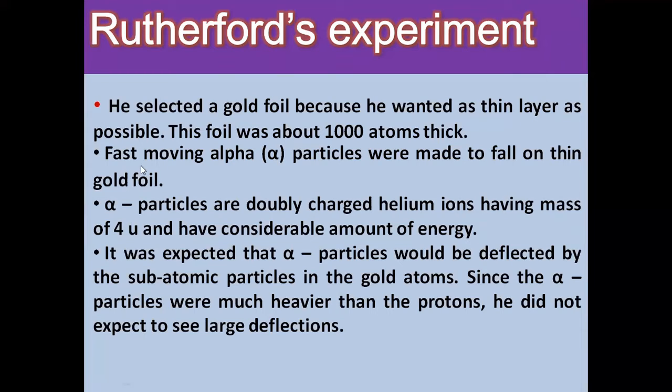What did he do after that? Fast moving alpha particles were made to fall on this very thin gold foil. Alpha particles are doubly charged helium ions having a mass of 4 unified mass, that is 4u, and have a considerable amount of energy. The expectation was that alpha particles would be deflected by the subatomic particles in the gold atom.